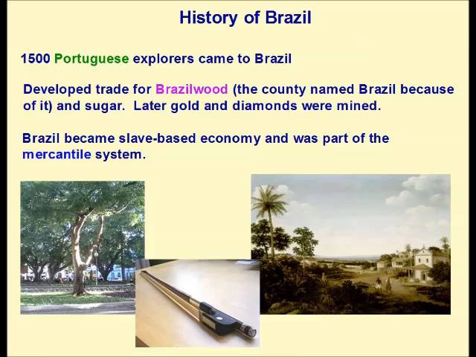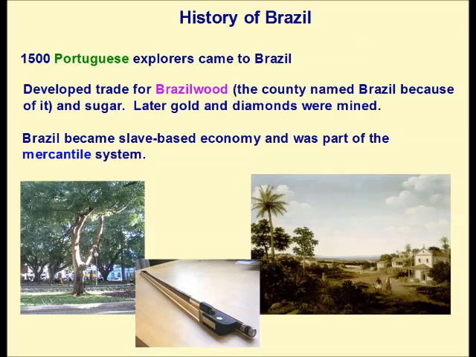In 1500, Portuguese explorers came to Brazil. They developed trade for Brazil wood, the tree that was named after the country, and sugar. Later, gold and diamonds were mined. Brazil became a slave-based economy and was part of the mercantile system.